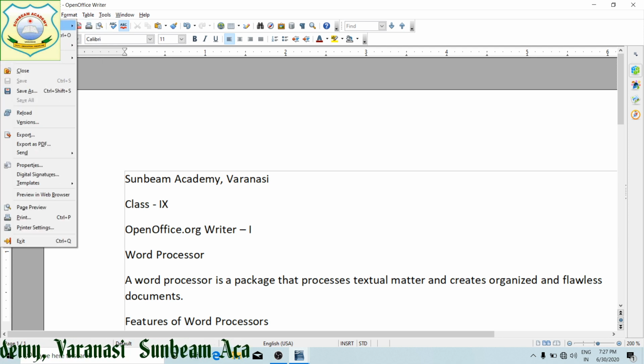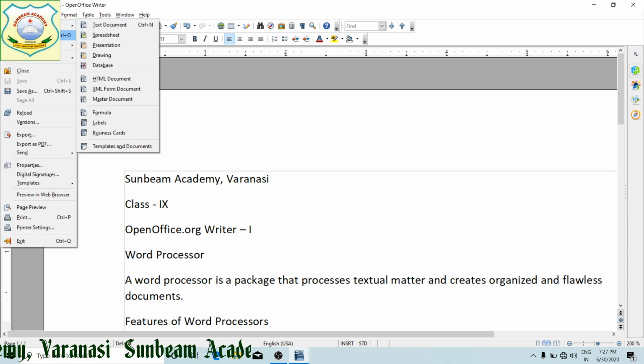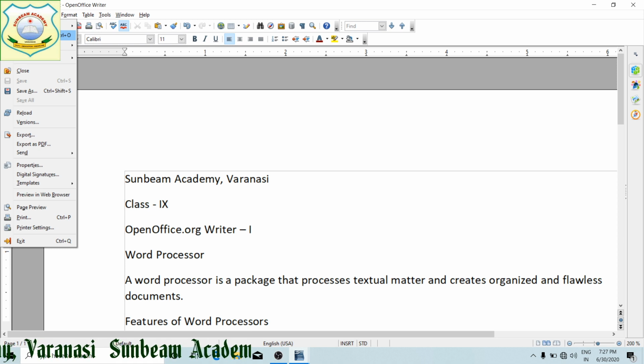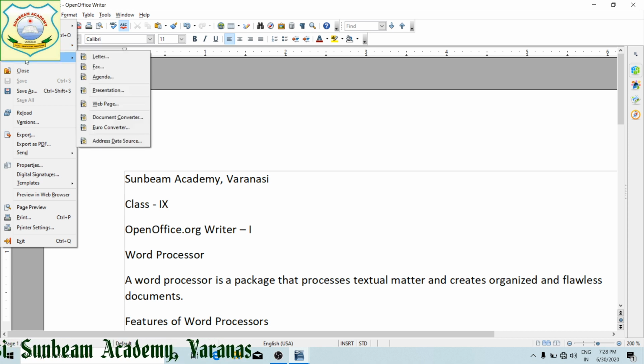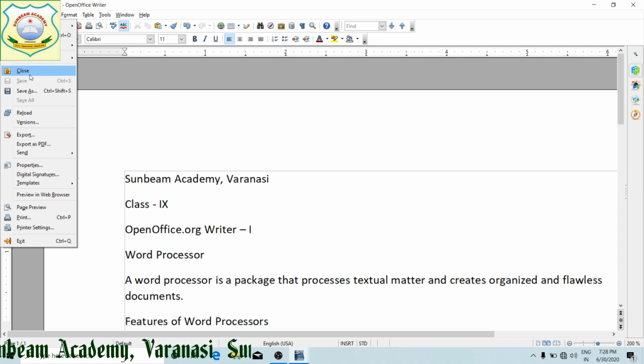This New creates a new document, Open opens an already saved document. This is Recent Documents. The documents I am regularly working with, that list will be provided in our recent documents. This Wizard gives what type of document you are going to create. This is to close the document. Save and save as you have seen. Reload, versions, this we will see later on.